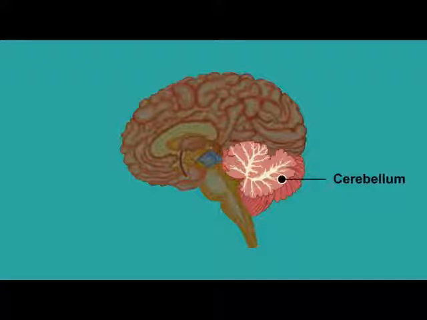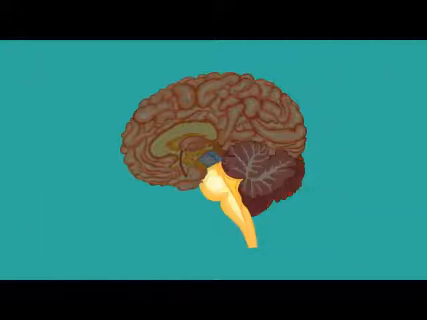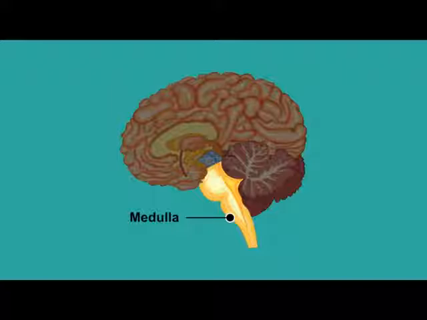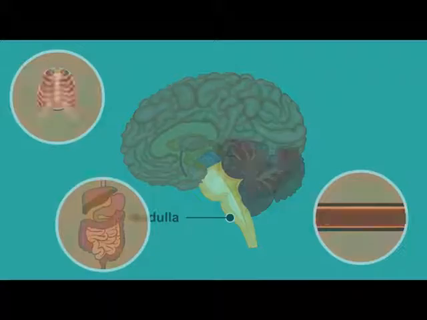The cerebellum, located below the cerebrum, coordinates voluntary movements like balance, movement, and speech. It controls motor functions and muscular activity. Below the cerebrum and in front of the cerebellum lies a stem-shaped structure called medulla. The brain is connected to the spinal cord through the medulla. It transmits the messages or impulses that the brain and the rest of the body send back and forth. The medulla is in charge of all the automatic functions of the body, like respiration, digestion, and blood circulation.